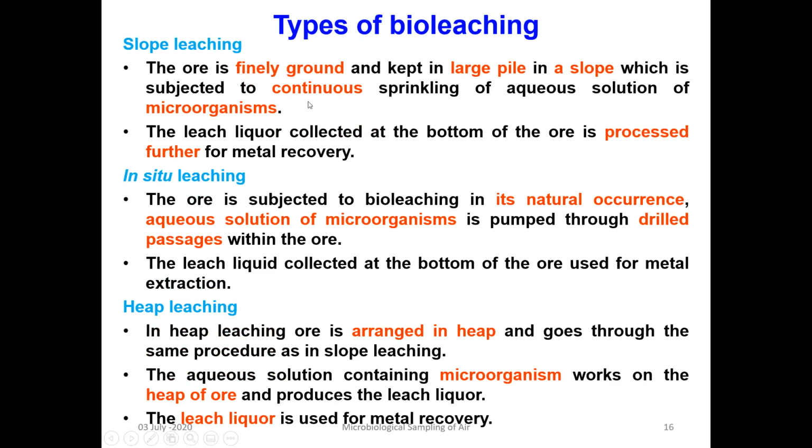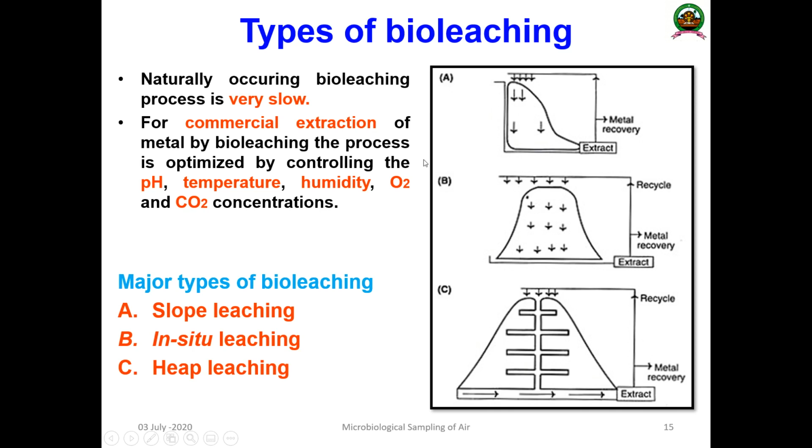Slope leaching is where the ore is finely ground and kept in a large pile on a slope, which is subjected to continuous sprinkling of an aqueous solution of microorganisms, as you can see.